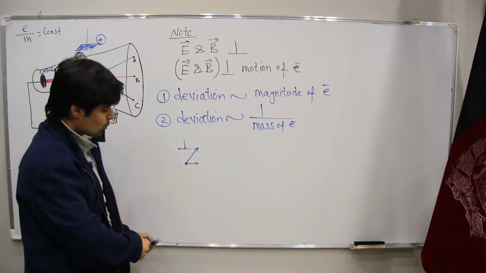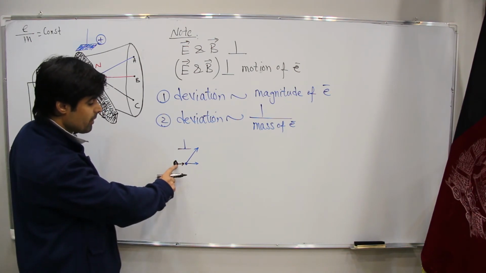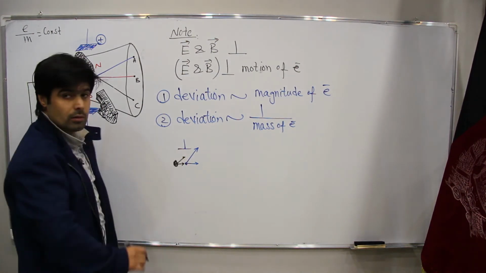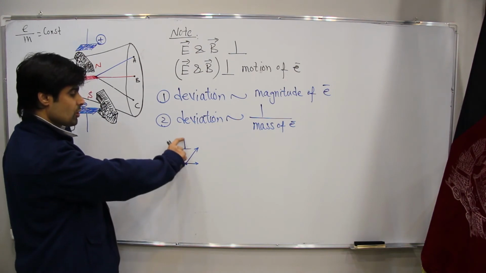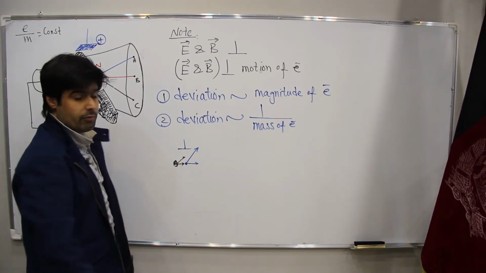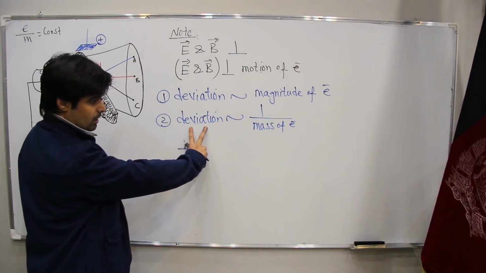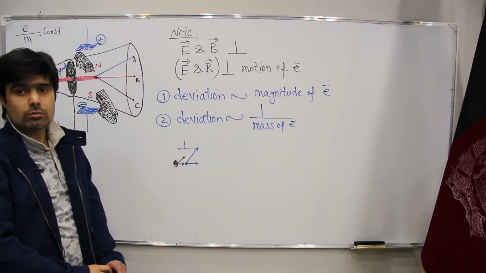But if this one is a heavy particle, it will be very difficult for the field to bend it. It means for the lighter particle the deviation will be more, and for the heavy particle the deviation will be less. It means deviation is inversely proportional to the mass of the electron.